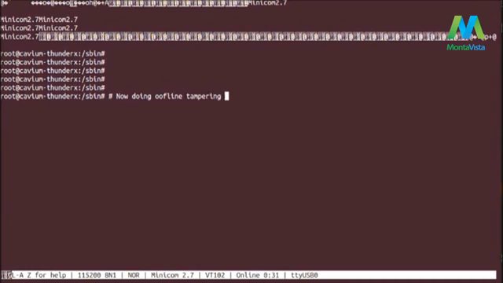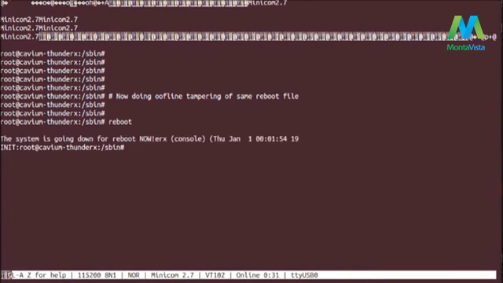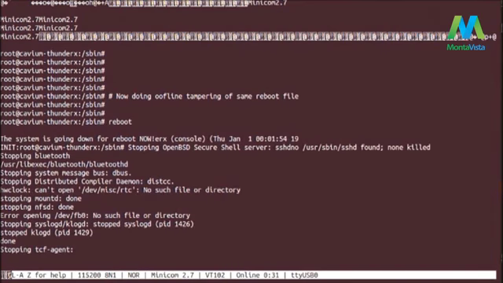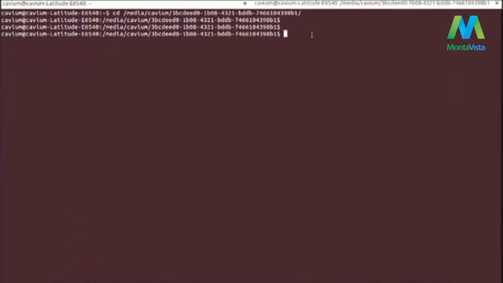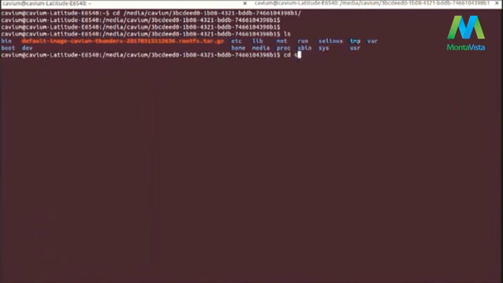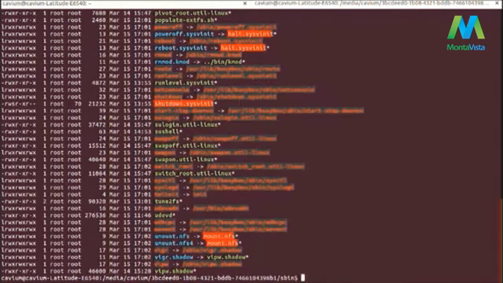So for that we are rebooting it, and we can see that the reboot script, as I explained earlier, should be readable and executable in online mode. Since I was in online mode, the reboot script is executed. Now you can see we have taken the media out and we will do the offline tampering of the reboot file. You can see reboot is a soft link file, so that file will be changed. Here I am going to add, hey, I am a hacker.